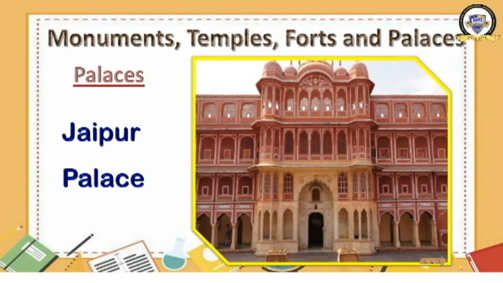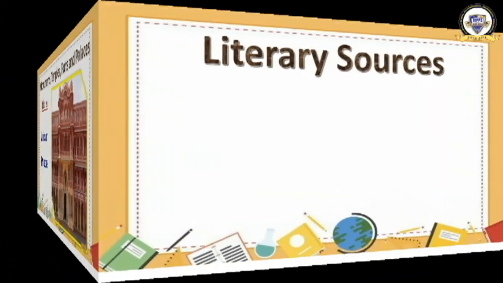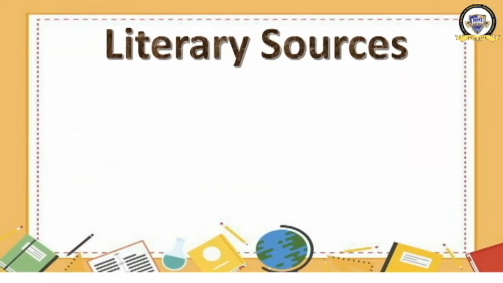All these kinds of buildings were made during this period. Now we are moving to the literary source. I told you there are two types of sources available to study medieval history. Number one, archaeological source. Number two, literary source. Archaeological sources include inscriptions, coins, monuments, temples, forts and palaces.